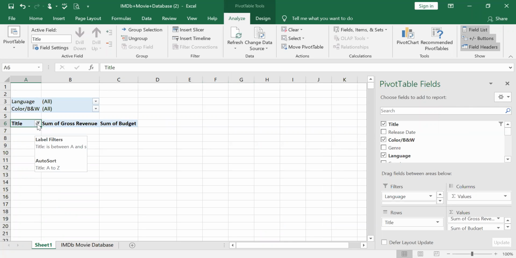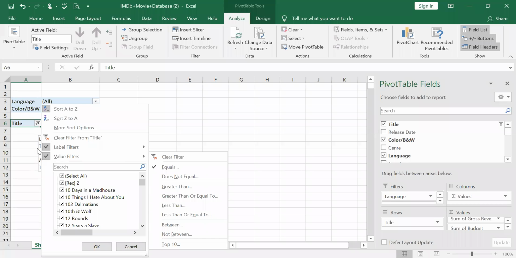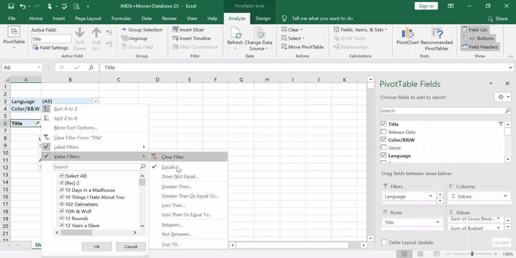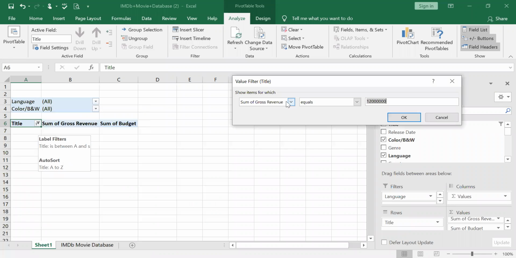So I have to just give a gross revenue. Again, I have to give value filters. But if you see, after I enabled it, it is retaining both value and this one. So as I said, I have to go to the budget. Again, I have given wrong.